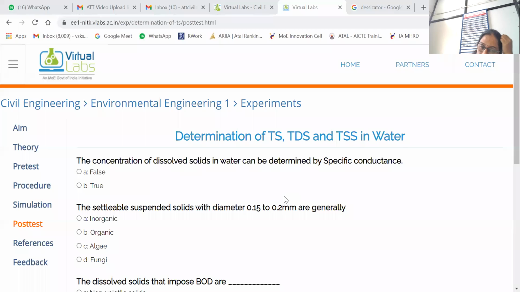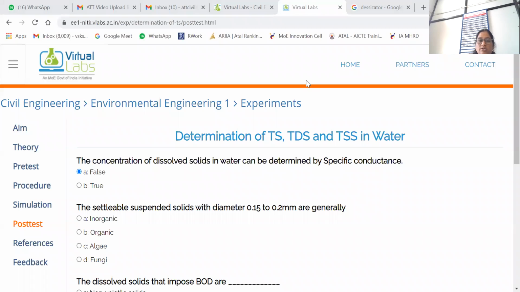We determined dissolved solids, but did specific conductance come up anywhere? No. So the option is false. I will click it on false.